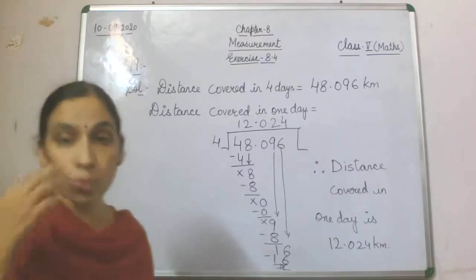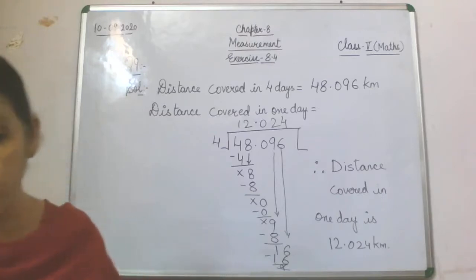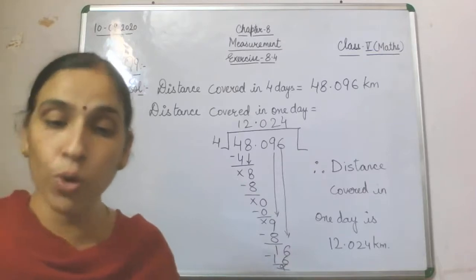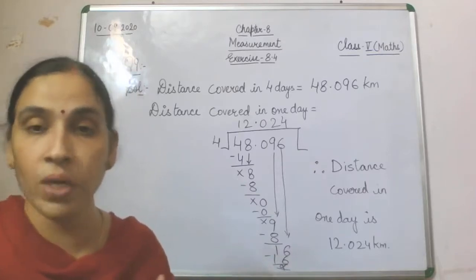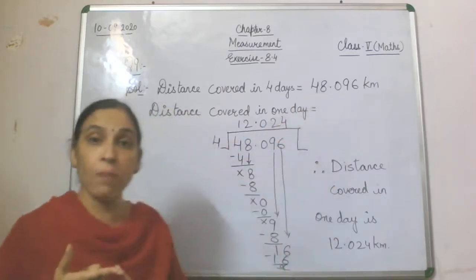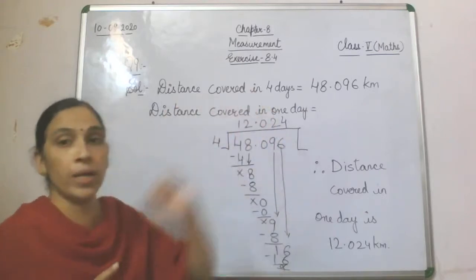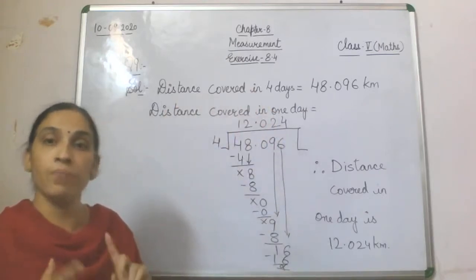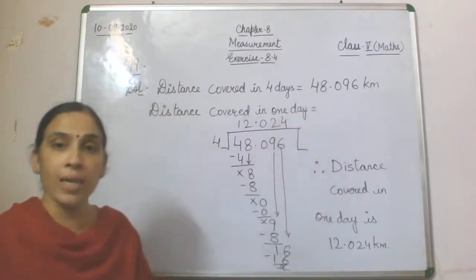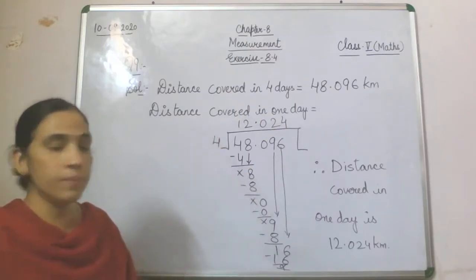I'll read out the question once again so that the understanding will be proper. What is the question here? The distance covered by a person on foot within 4 days is given to you. That is 48.096, and that will be your first statement. What is that first statement? Distance covered in 4 days, that is 48.096 kilometer.